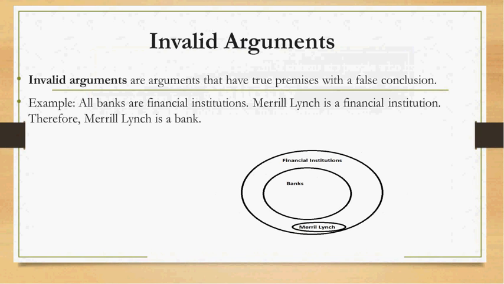And here we see that the conclusion is false. Here in this diagram we explicitly see that the conclusion is false, because we could have Merrill Lynch placed outside the category of banks with the conclusion being false and the premises being true. So the person who makes this argument, that is the argument that all banks are financial institutions, Merrill Lynch is a financial institution, and Merrill Lynch is a bank, has ignored this possibility right here, which shows us precisely why the conclusion is false, that Merrill Lynch is a bank.